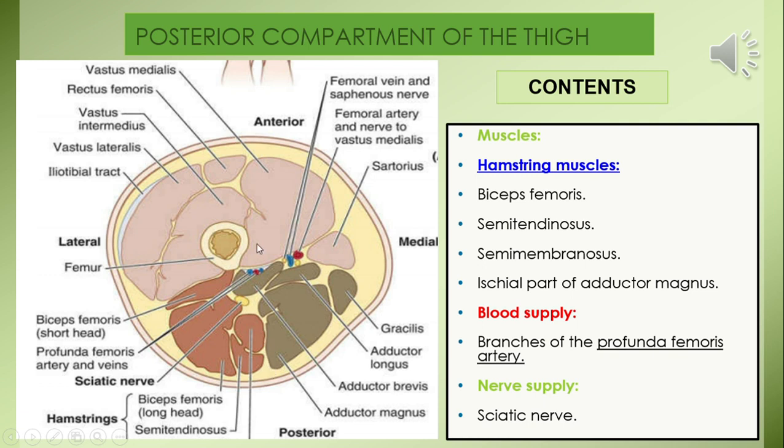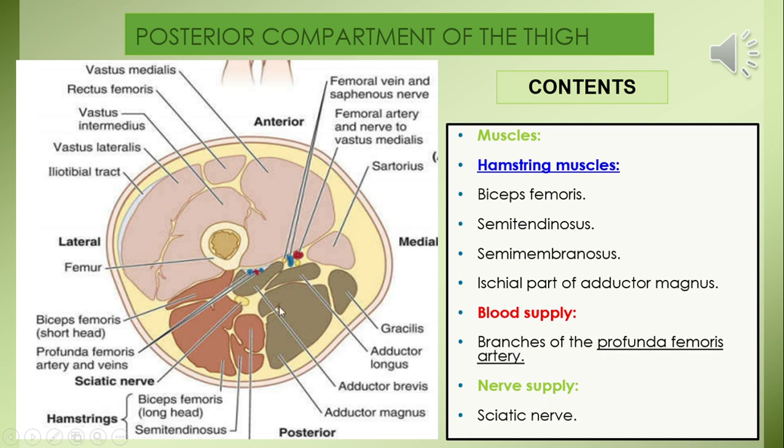These septa separate anterior compartment of thigh. Here you can see all the muscles: rectus femoris, vastus medialis, intermedius, lateralis. And then we can see the medial compartment of thigh, including gracilis, adductor longus, brevis, and magnus. Then we can see the posterior compartment of thigh, which are hamstrings, here shown by biceps femoris. Then semitendinosus. Semimembranosus is not shown here. Part of adductor magnus is also in the hamstrings. And then you can see a main content, a large nerve, the sciatic nerve.